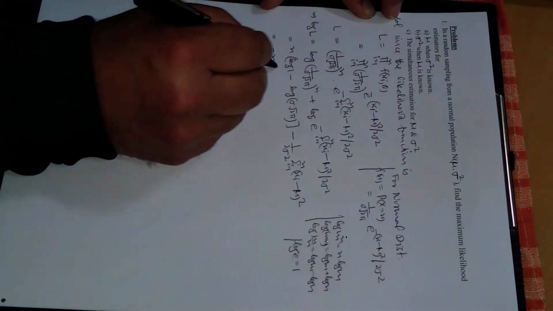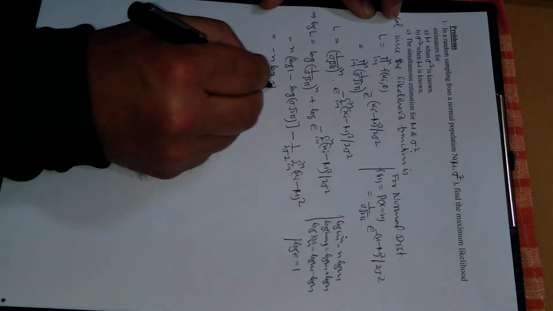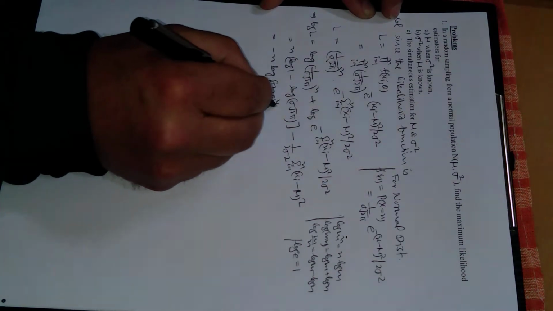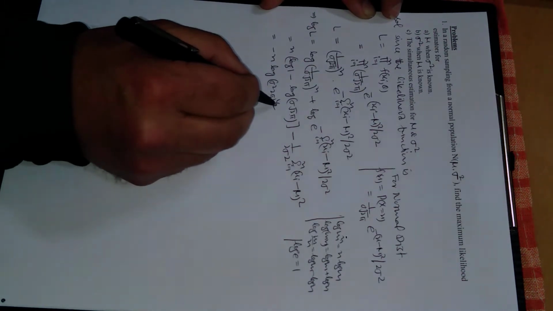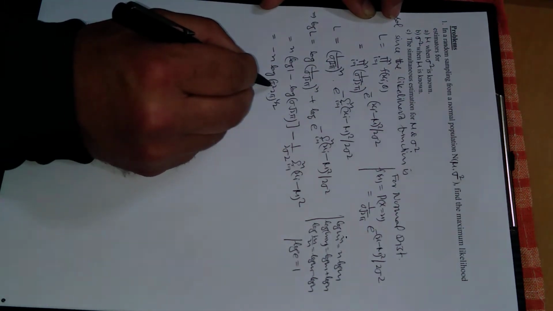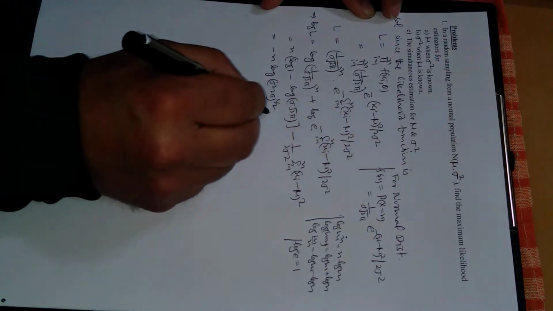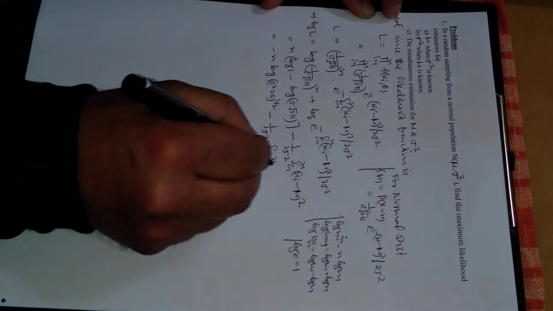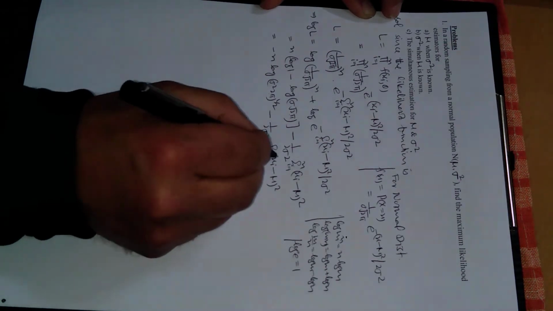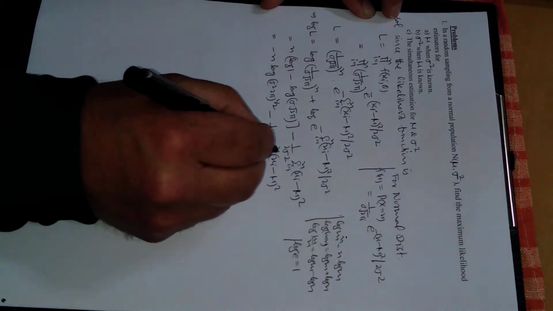and this further can be written as log of sigma square 2 pi raised to power 1 by 2. This factor can be written in this way. If you simplify this one, multiplying this power separately, we will get this one, right? Minus 1 upon 2 sigma square summation xi minus mu whole square. In this summation i is varying from 1 to n.